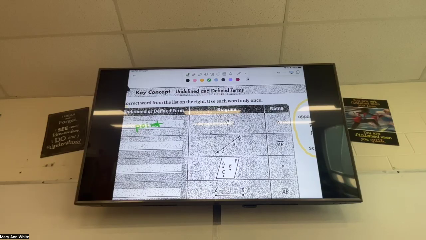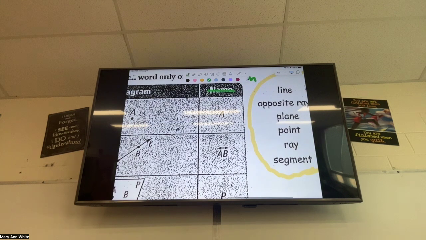Now, in that last column, that word name, I want to cross that out and I want it to say notation. Because really, geometry is almost its own language and the notation is important. And so the name, or again, I think it's better to call it a notation, matters. The notation for that is just one capital letter. So whatever letter is by that dot, that's the notation. So I'm going to say one capital letter. See how there's nothing on top of it. There's no dot, there's no line, there's no hat of any kind. It's just one capital letter, no other symbols.